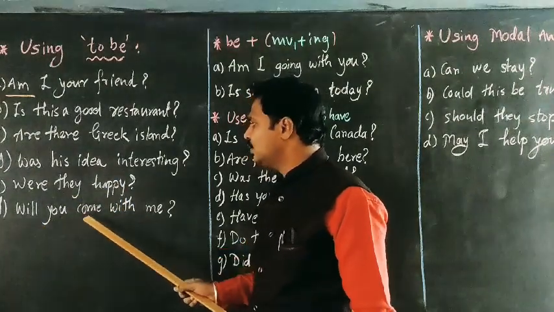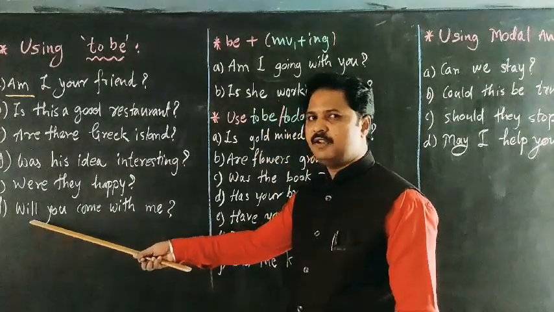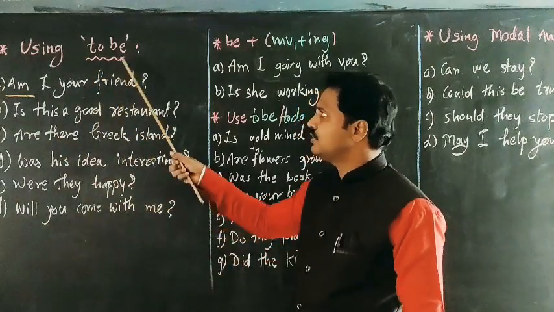Then, will you come with me? Yes, I will, or yes, or no, no, I will. Okay, so these are the examples using to be.